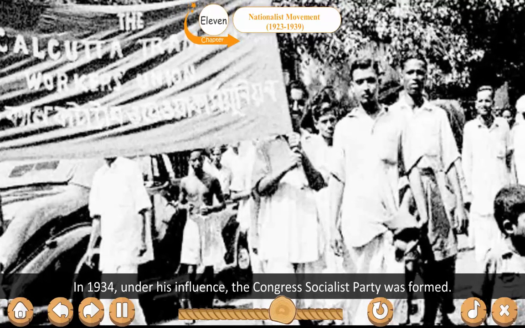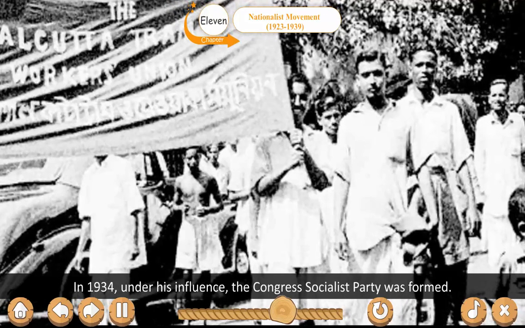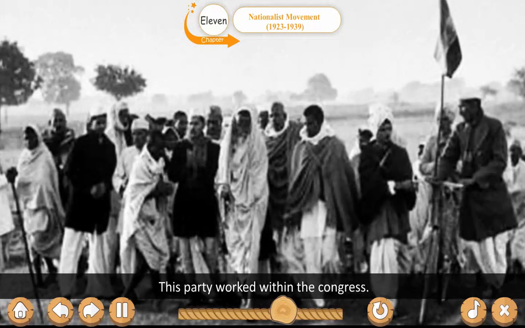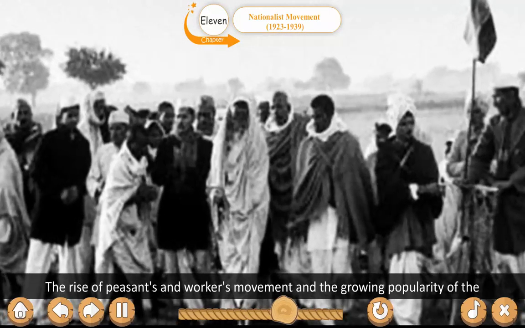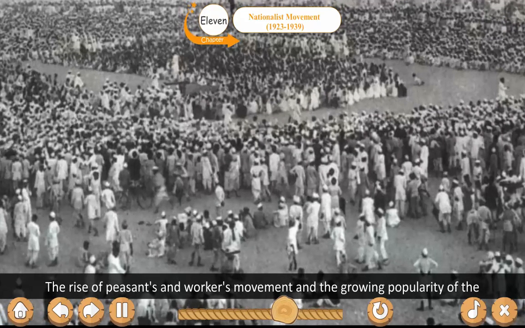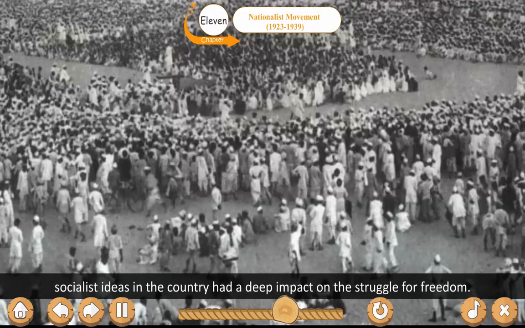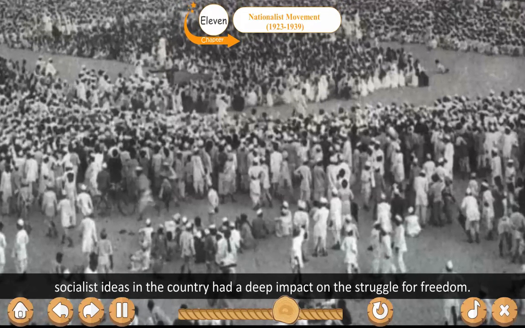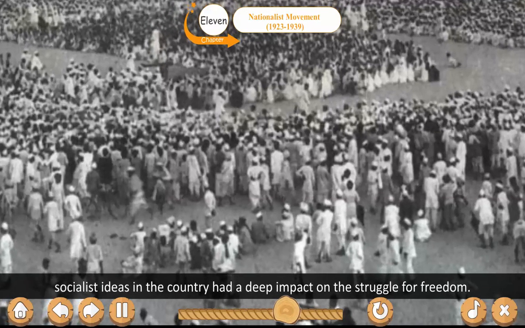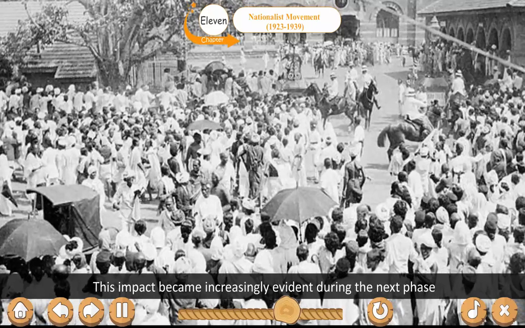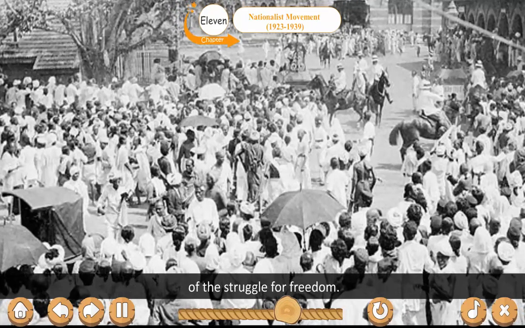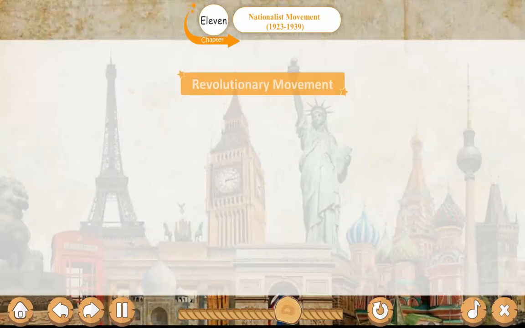In 1934, under his influence, the Congress Socialist Party was formed. This party worked within the Congress. The rise of peasants' and workers' movements and the growing popularity of the socialist ideas in the country had a deep impact on the struggle for freedom. This impact became increasingly evident during the next phase of the struggle for freedom.